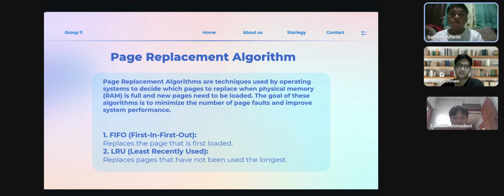Page replacement algorithms are techniques used by the operating system to decide which pages to replace when physical memory, or RAM, is full and new pages need to be loaded. The goal of these algorithms is to minimize the number of page faults and improve system performance. The types of page replacement algorithms are FIFO, first in first out, which replaces the page that was first loaded. And least recently used, which replaces the pages that haven't been used for the longest time.